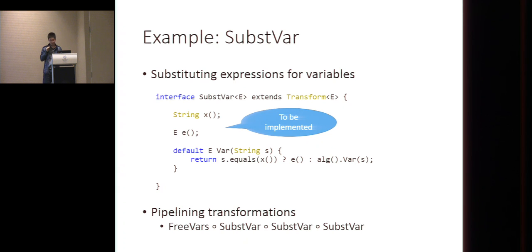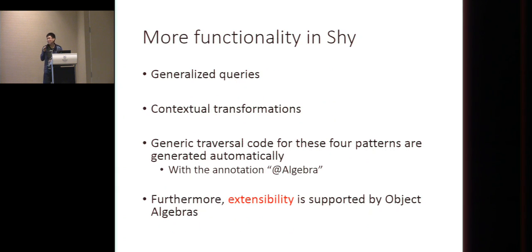So it's pipelining transformations. And there's more functionality in Shai because in total we capture 4 kinds of design patterns. We have the queries, the transformations, and also the generalized queries and the contextual transformations. I'm not going to present them in detail because there are a lot of examples in the paper.